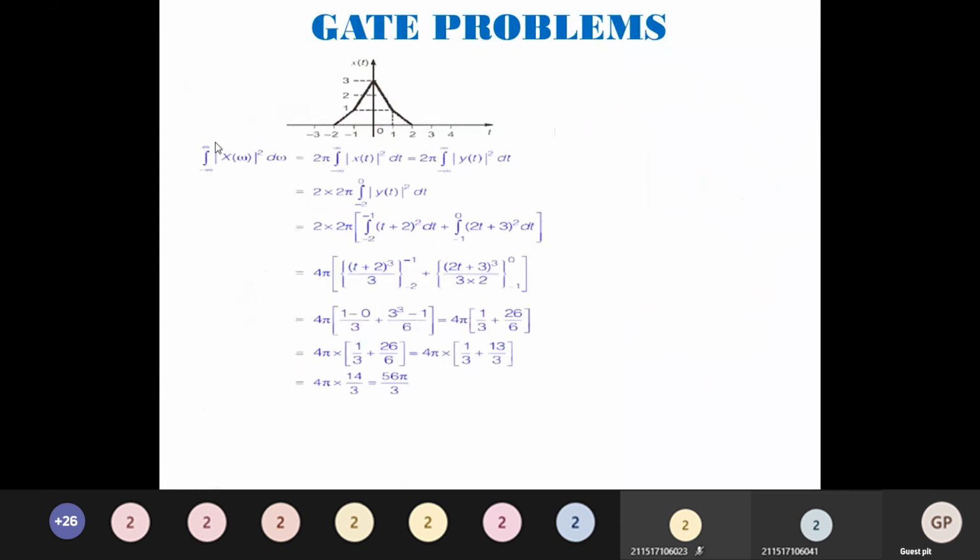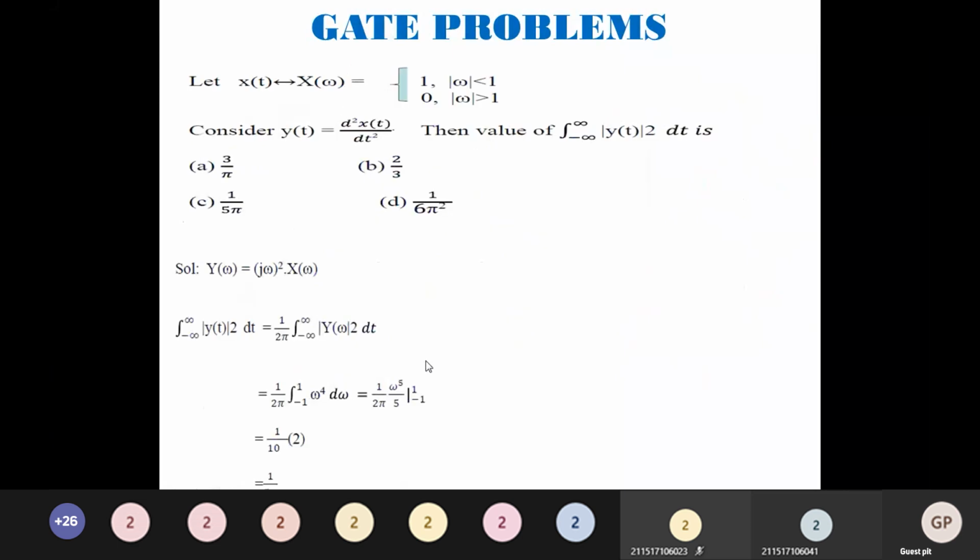The formula: the integral from minus infinity to plus infinity of modulus of X of omega the whole square d omega is given by 2 pi times the integral from minus infinity to plus infinity of modulus of x of t the whole square dt. I'm going to substitute here in this case. First limit minus 2 to minus 1, amplitude is 1. Second limit minus 1 to 0, it is 2t plus 3. You can try to solve this and find it out. Integral of (2t plus 3) the whole square dt. Then find the integration. I'll do all these things, and we will be ending up with 56 pi by 3.